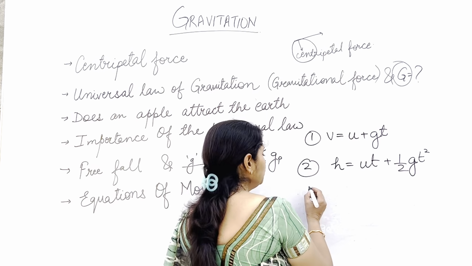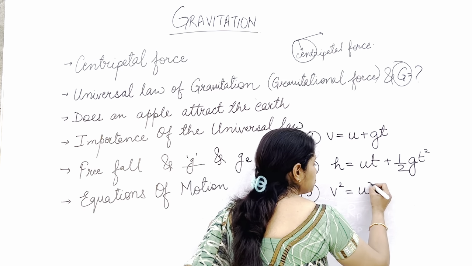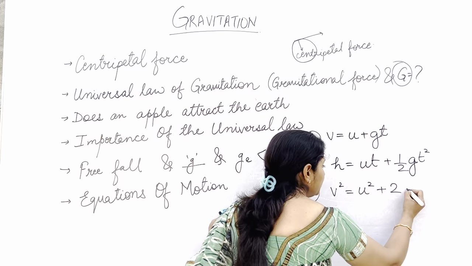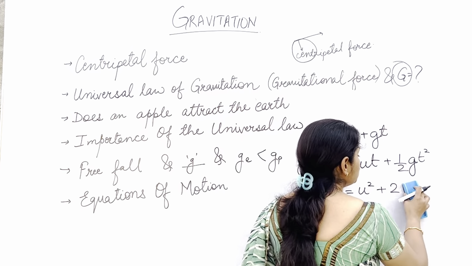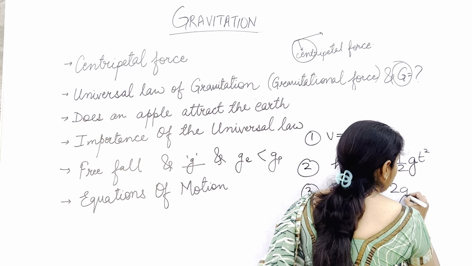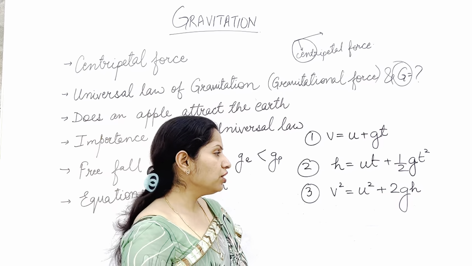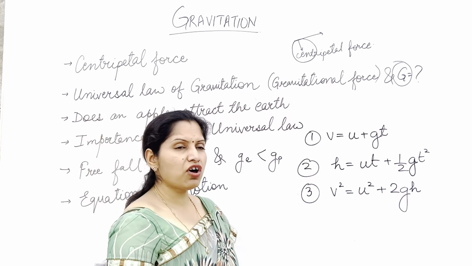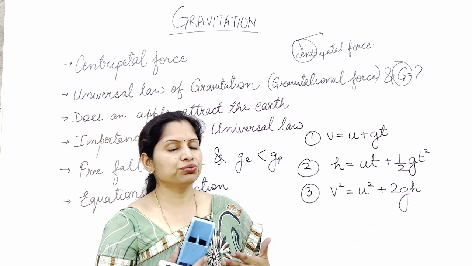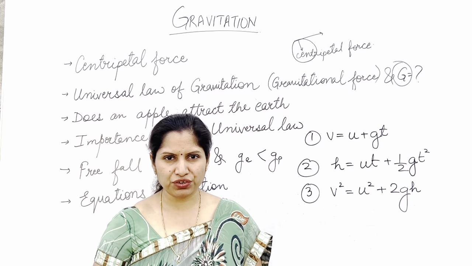Now the third equation of motion was v square is equal to u square plus 2as. Instead of as, what can we write? gh. Instead of a, we can write g, and instead of s, that is displacement, we can write the height. So these 3 formulas will be used to do the numericals, and we will do the numericals in the next video of the chapter.